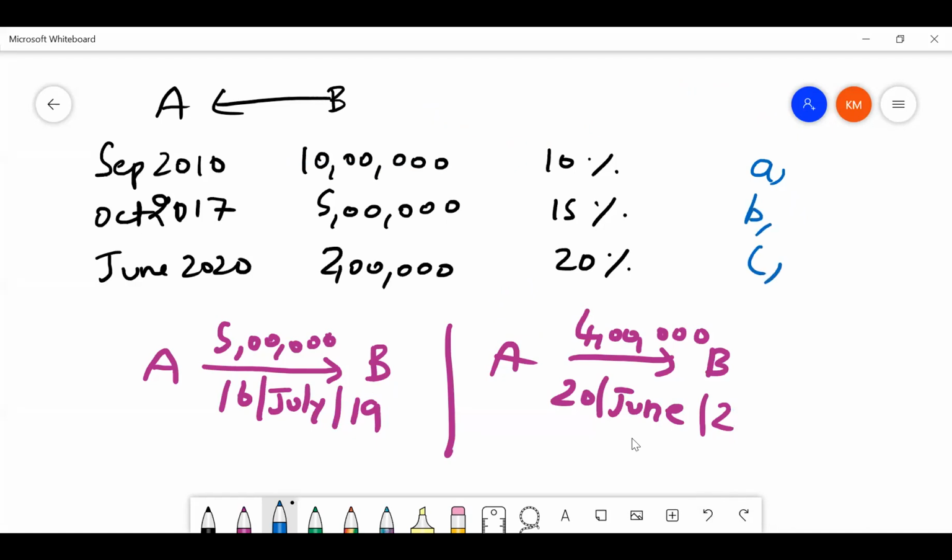But what is the change? They are saying instead of 4 lakhs, the amount which is repaid on 20th June, follow carefully, guys. Instead of 4 lakhs,